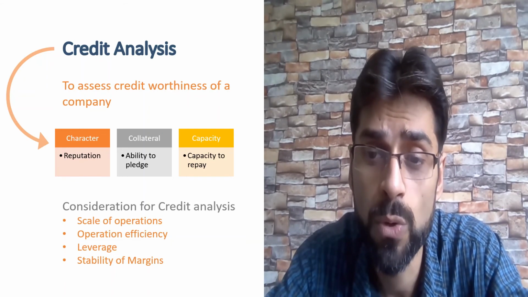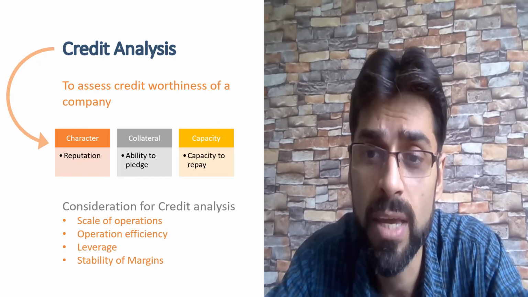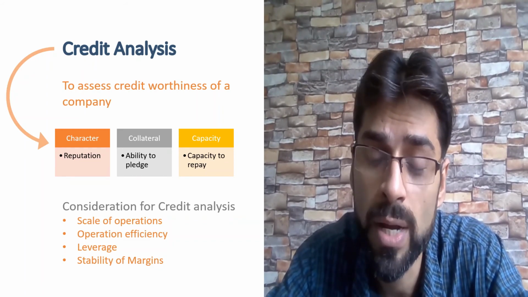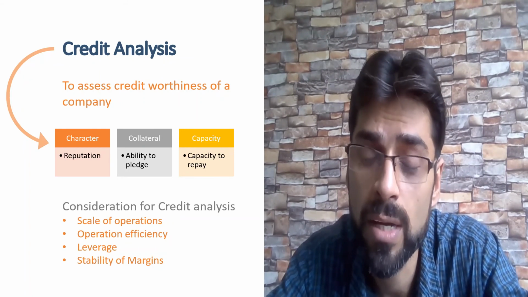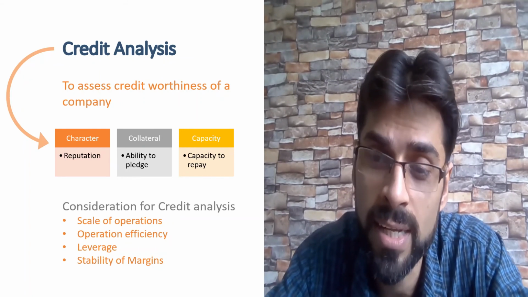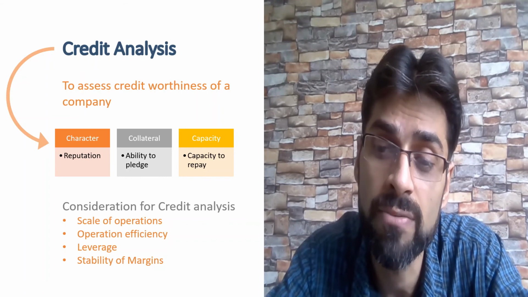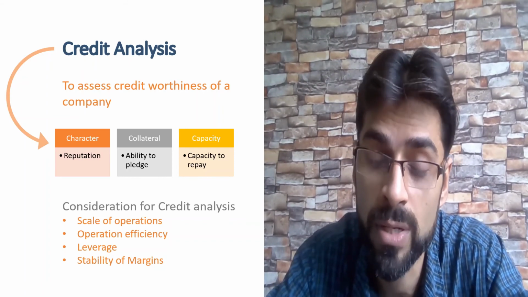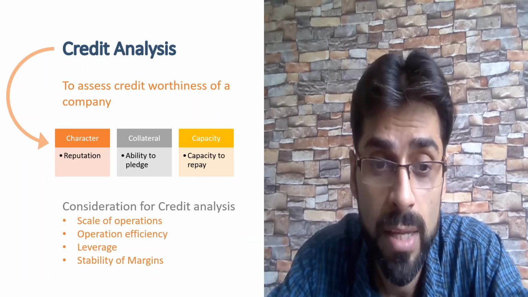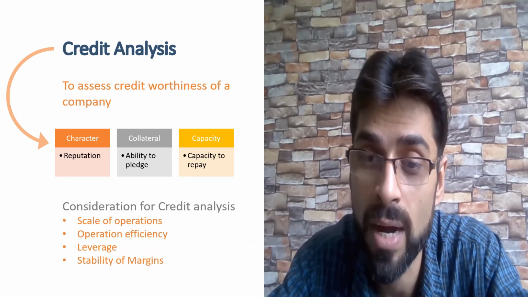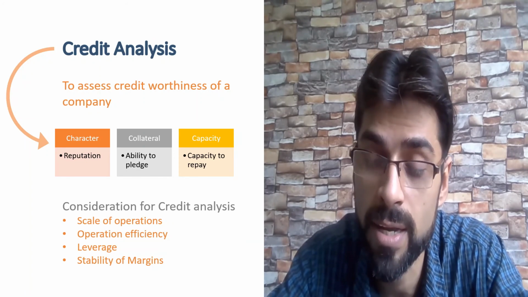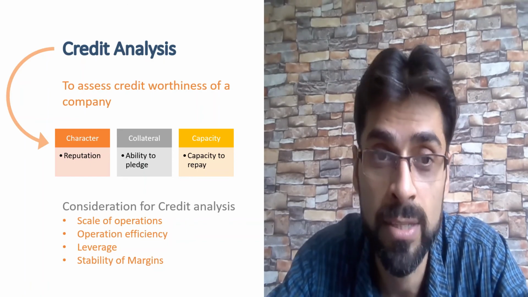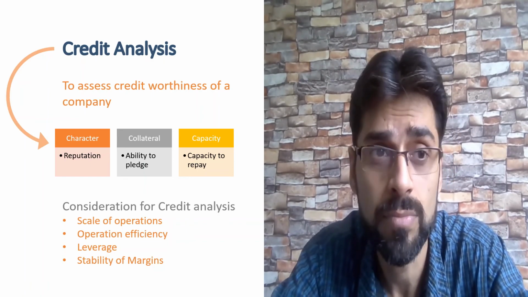Then the leverage. Leverage is a company having better earnings in relation to debt and interest payout. Suppose you are earning 50,000 and your interest and debt payment is just 10,000, you are earning 5 times higher than your interest and debt payment. That means you are sitting at a good leverage. Then the stability of margins, so your margins are better than the industry and are continuous. These are all factors for a good credit rating.